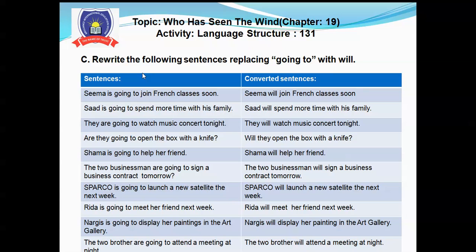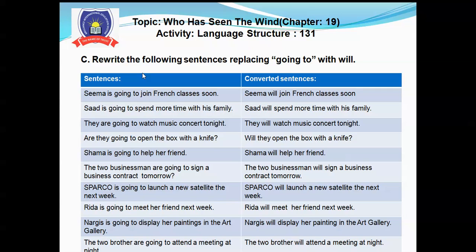They will watch a music concert tonight. Are they going to open the box with a knife? Will they open the box with a knife? Shamma is going to help her friend. Shamma will help her friend.